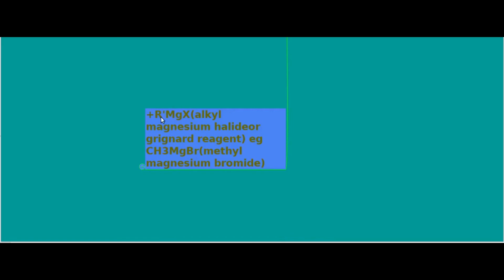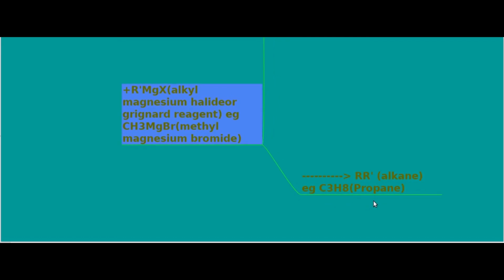And the next reagent is the metallic derivative of an alkyl group, for example alkyl magnesium halide or Grignard reagent, R'MgX. Example, CH3MgBr, methyl magnesium bromide. If it reacts with the haloalkane, the product will be a higher alkane with the sum of the carbon atoms present in the haloalkane and the Grignard reagent.